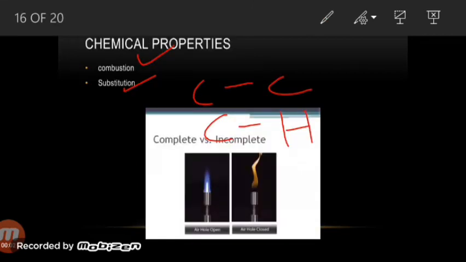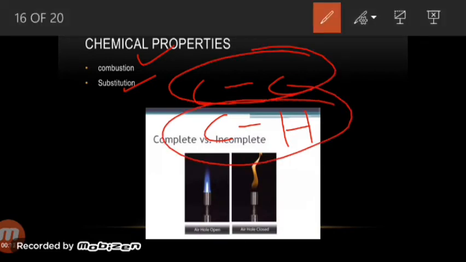If we talk about the chemical properties of alkanes, generally they are unreactive. Why are they unreactive? Alkanes consist of only carbon to carbon single bonds and carbon to hydrogen single bonds. So it means they are saturated. Their valency is completely satisfied and they don't need to react with any other compound in order to fulfill their octet configuration. Already their octet configuration is completed. So alkanes are generally unreactive, but they can undergo two kinds of reactions: combustion and substitution reaction.